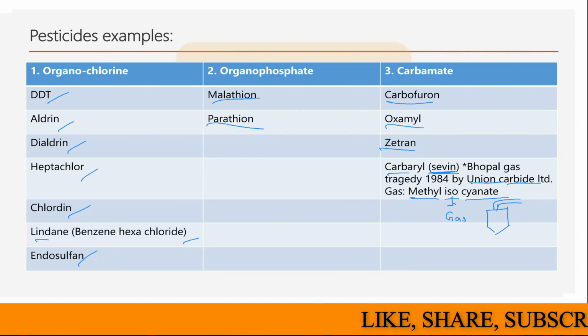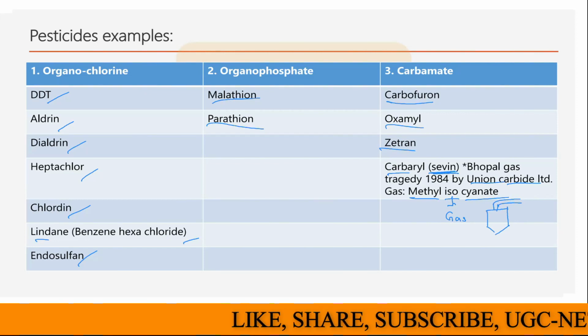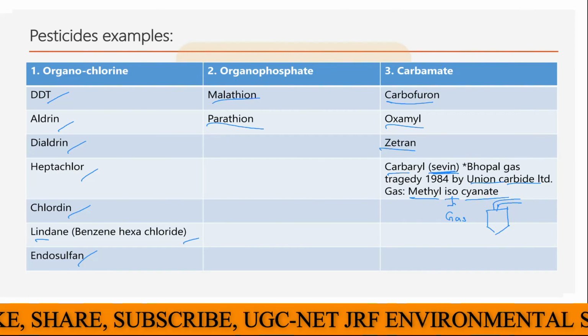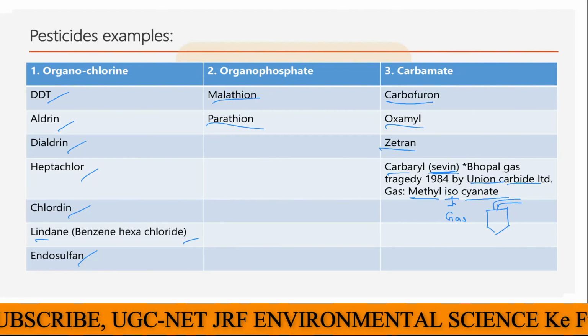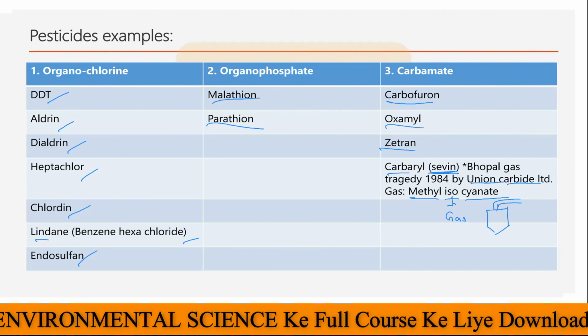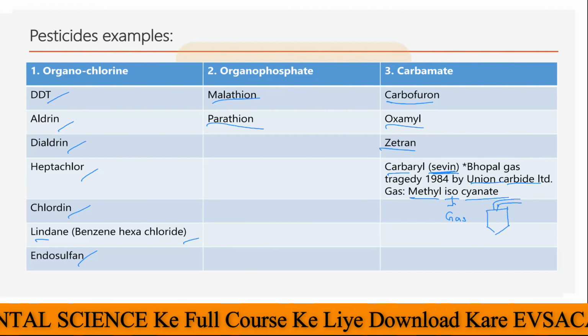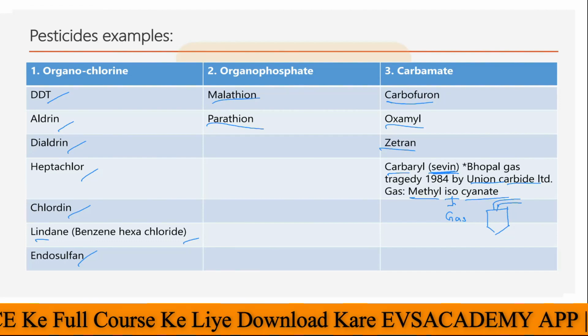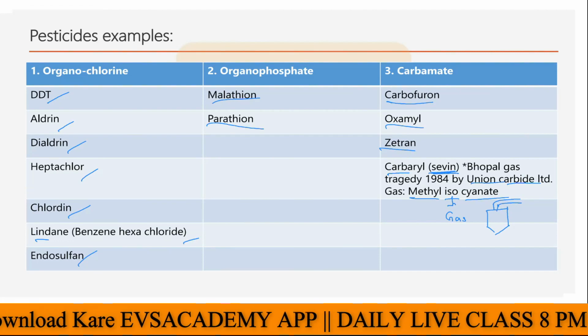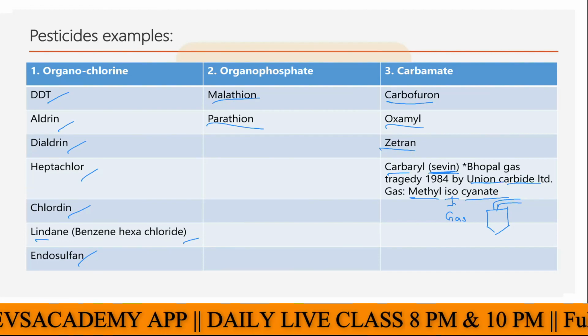Because at Union Carbide itself this tank was present, with a good amount of methyl isocyanate, due to the leak of that gas the Bhopal gas tragedy took place at that time. This methyl isocyanate is the prominent thing used to make carbaryl or Sevin, the carbamate pesticide. So I hope all these things are clear to you.